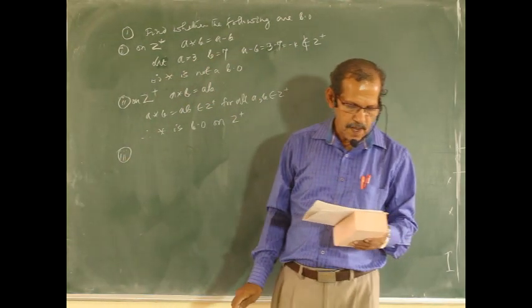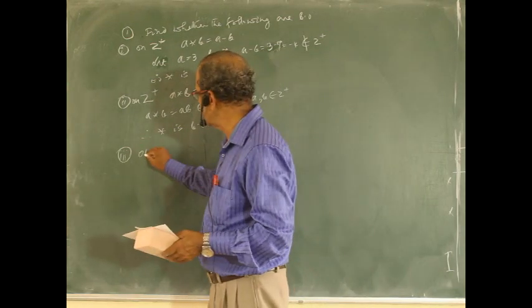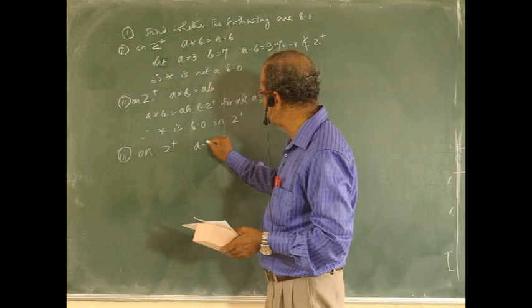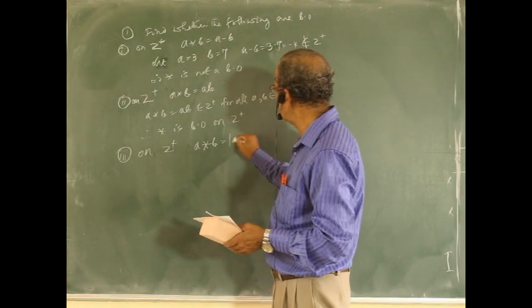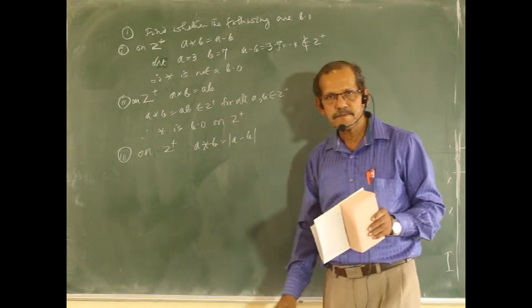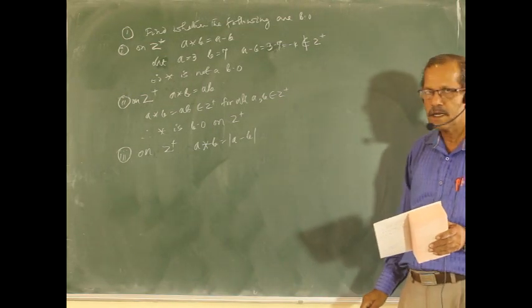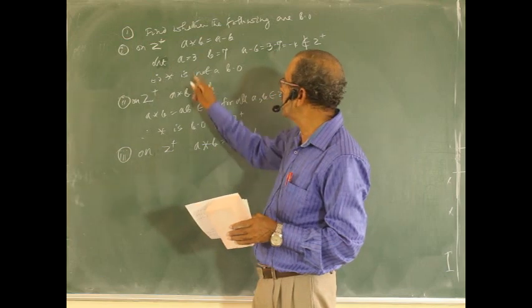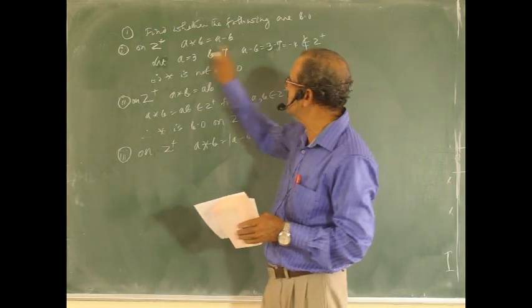Third one, on Z plus, a star b equal to mod a minus b. The only problem is a minus b is negative in some cases.